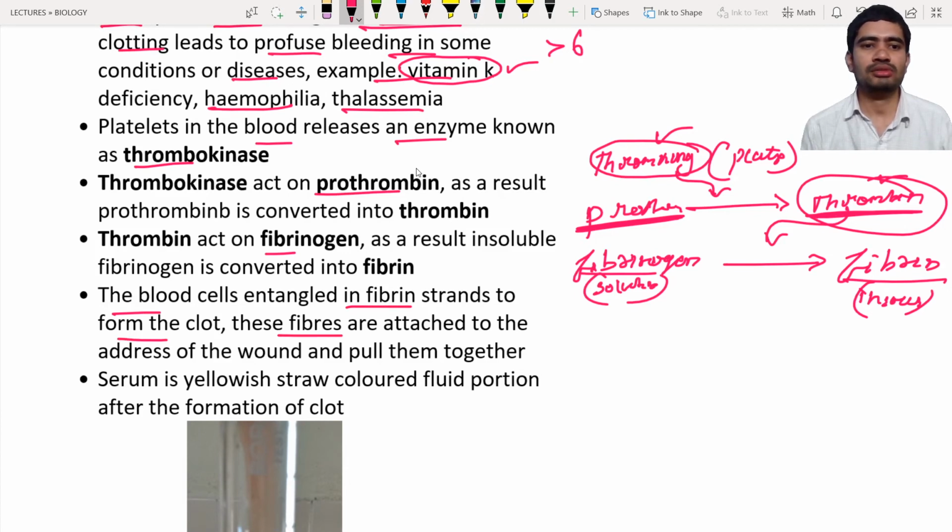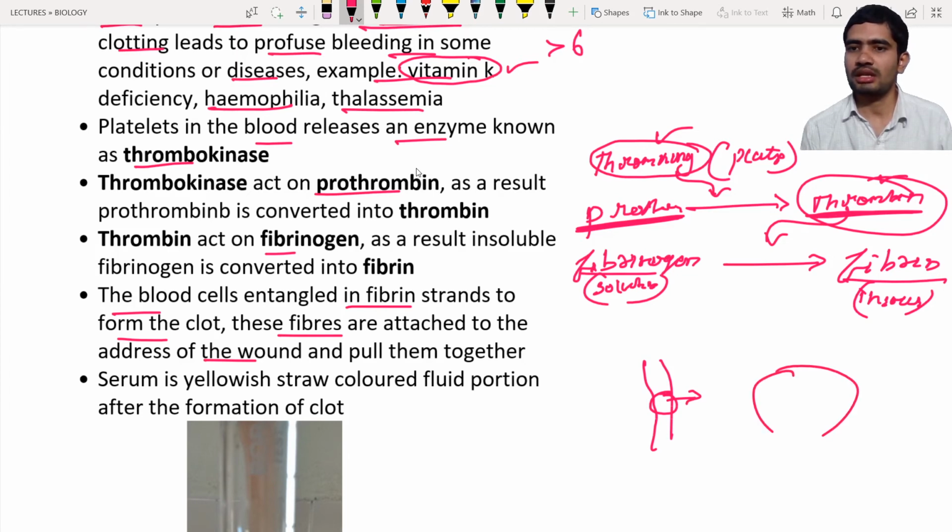These fibers are attached to the wound, or they are going to help in the healing of the wound. Okay, let us consider this is an injured area. So this is an injured area over here. So you can zoom over here. So this injured area, what is happening?